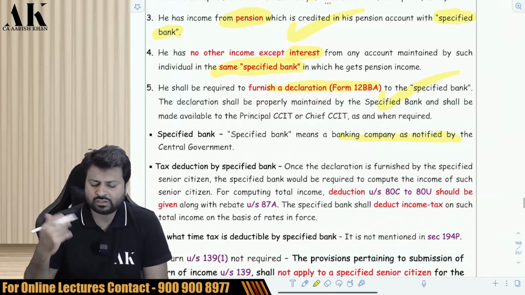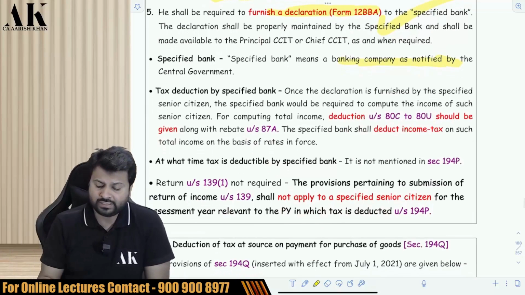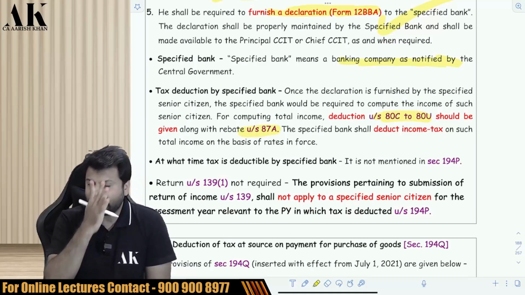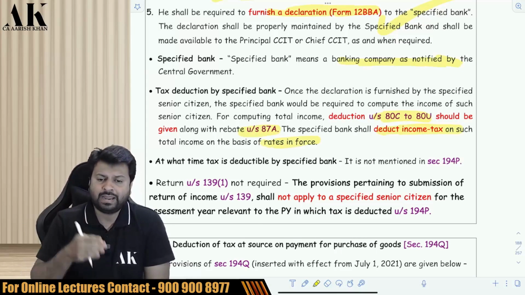And he has to give a declaration to the specified bank that he does not earn any other income. Then the bank will deduct his TDS after giving him all deductions under 80C to 80U. The bank will also give him rebate under 87A, and the bank will deduct TDS based on his slab rates. Whatever his slab rates are, the bank will deduct TDS.